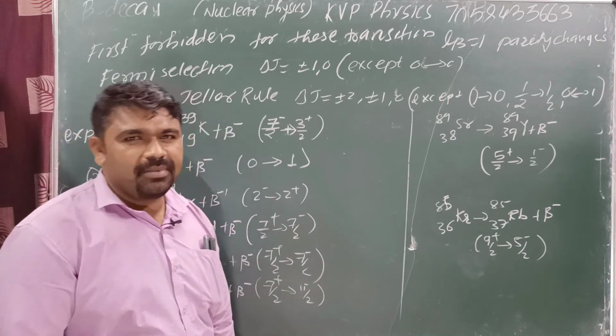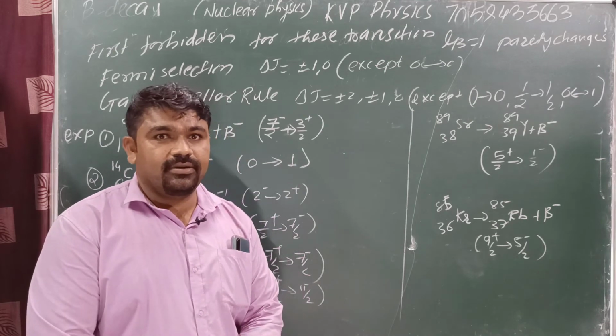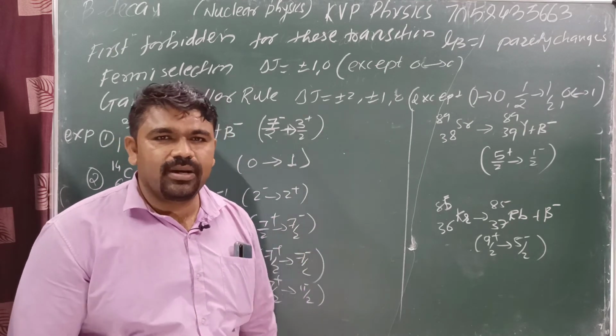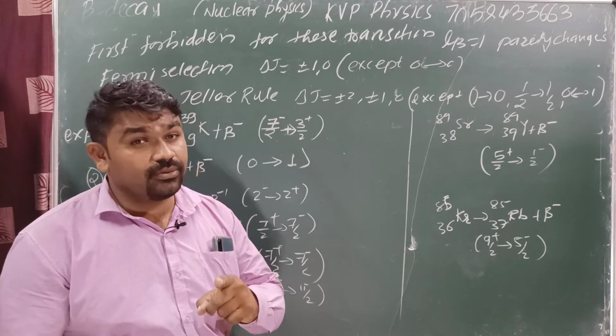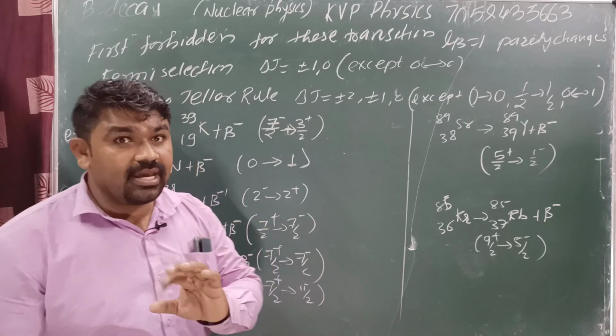The type of transition is a Fermi transition when delta S is equal to 0. And when delta S is equal to 1, it is a GT transition. Delta S is equal to 1 is GT, delta S is equal to 0 is Fermi. So Fermi and GT are both allowed in the allowed case.